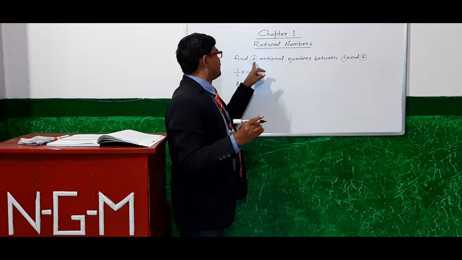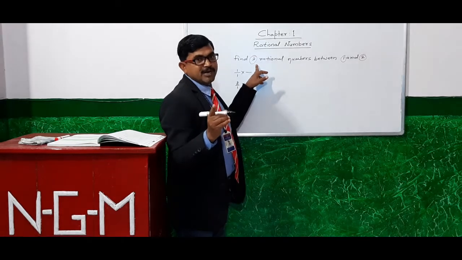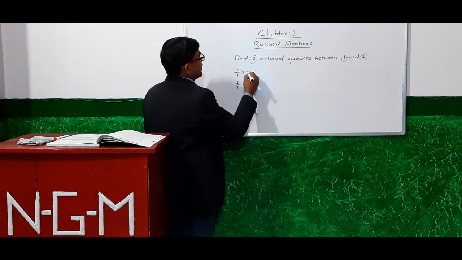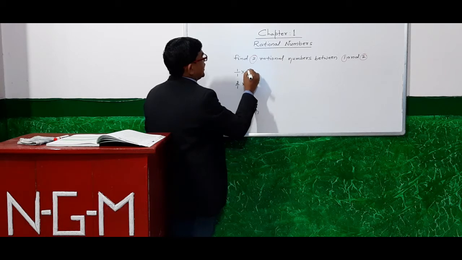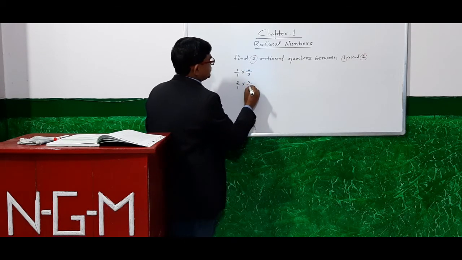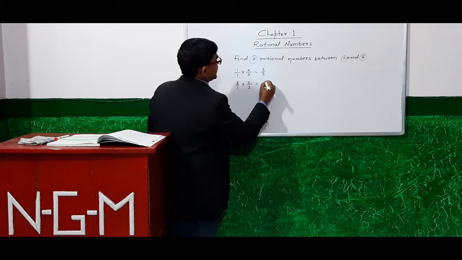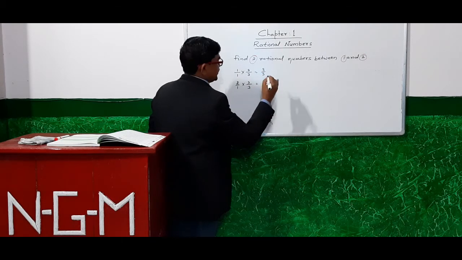We have to find 2, so we multiply by 3 and 3. What will we get? 3 by 3, and here 6 by 3.